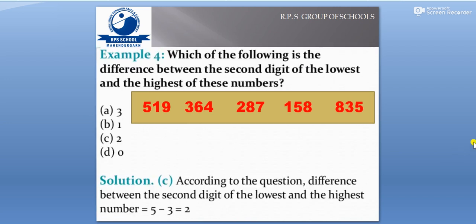Hello children, so we have here another beautiful example. The question says, which of the following is the difference between the second digit of the lowest and the highest of these numbers? So here we have the numbers 519, 364, 287, 158 and 835. Let us see which is the lowest number. The lowest is 158, and the highest is 835. The second digit of the lowest is 5, and the second digit of the highest is 3, so the difference of 5 and 3 is 2. So that is the answer.